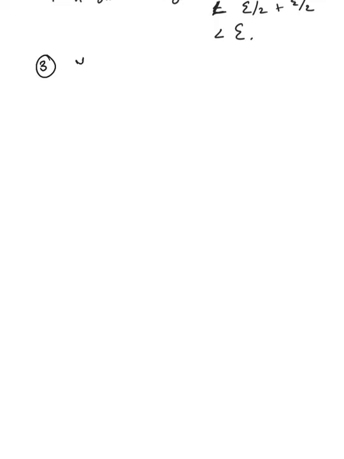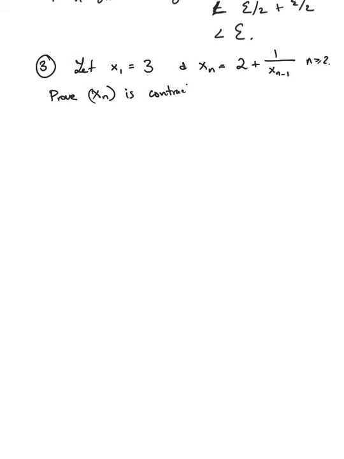Okay. So this says we have x1 being equal to 3, and xn defined inductively as 2 plus 1 over xn minus 1, okay, for n greater than or equal to 2. Okay, so you want to prove that this is contracting. And then compute the limit.